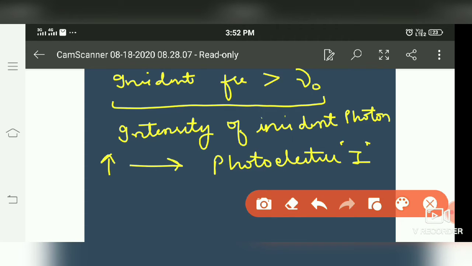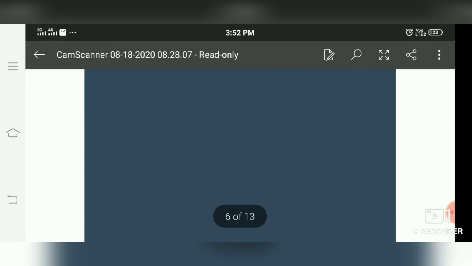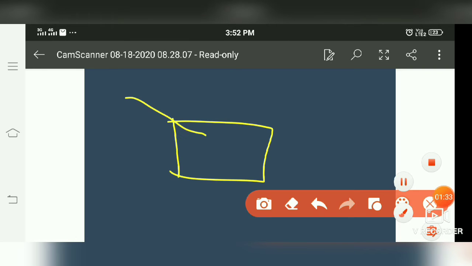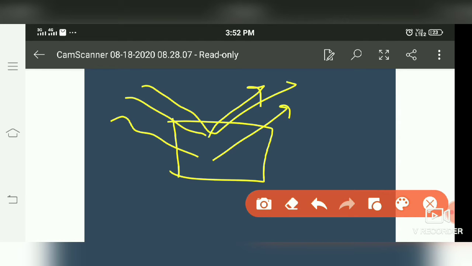What does it mean? Intensity means number of photons per unit area, per unit time. In photoelectric effect, actually one photon, one electron, second photon, second electron, third photon, third electron. It means each photon contributes to one electron.